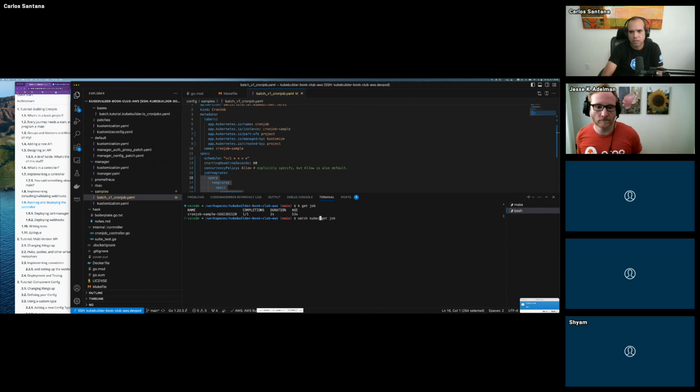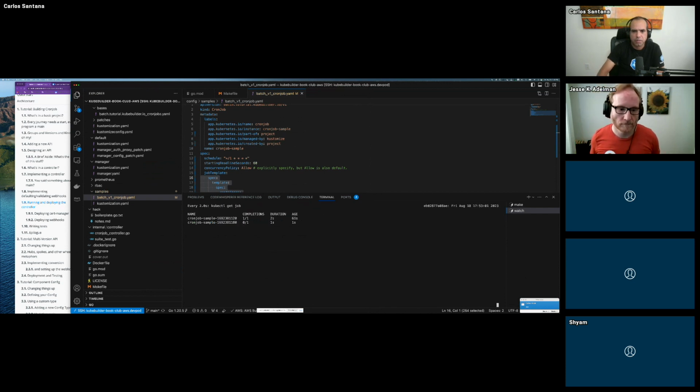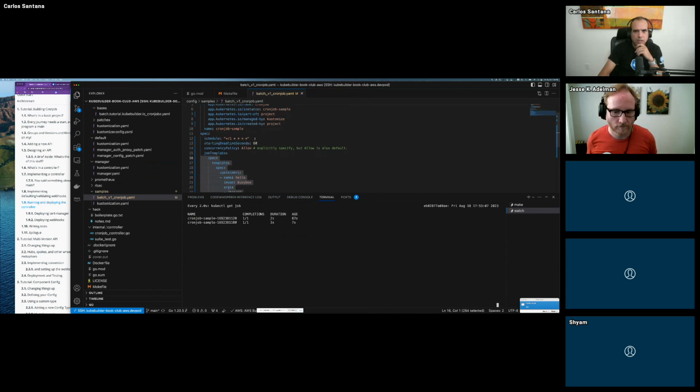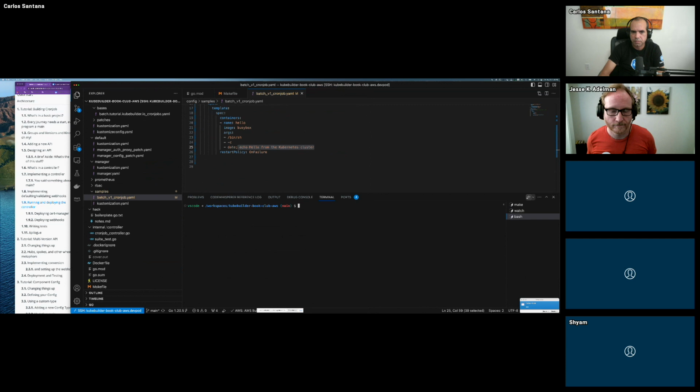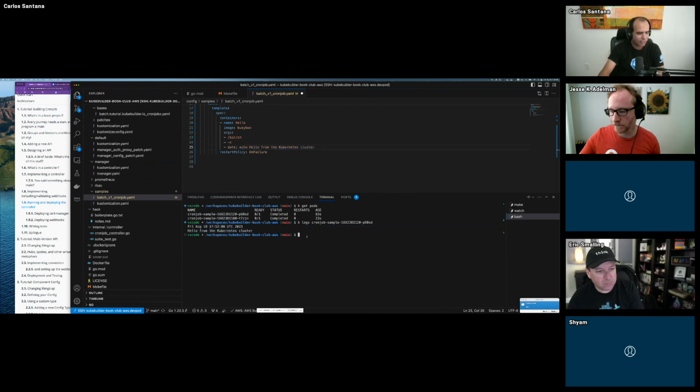If we do watch kubectl get job, now it's already running the second one. So that's basically what it's doing. It's doing this cron job and then running this pod that says BusyBox, hello from Kubernetes cluster. So if I open another one, get pods, there's pods in here. Okay, logs, the logs of this one should have that line. There you go. Hello from Kubernetes cluster.